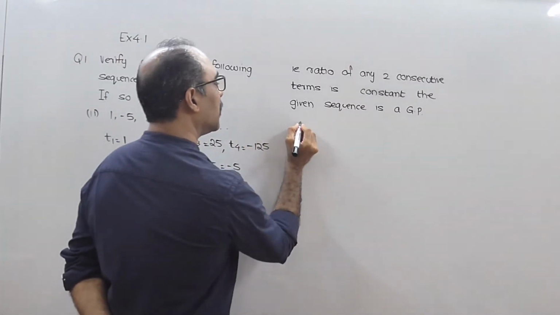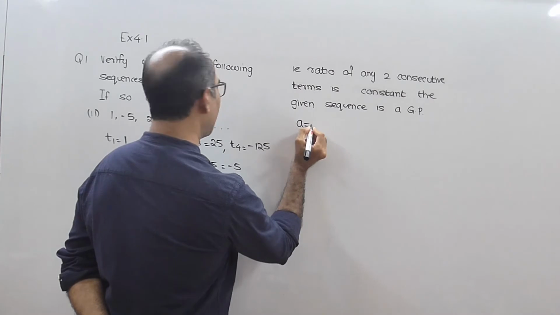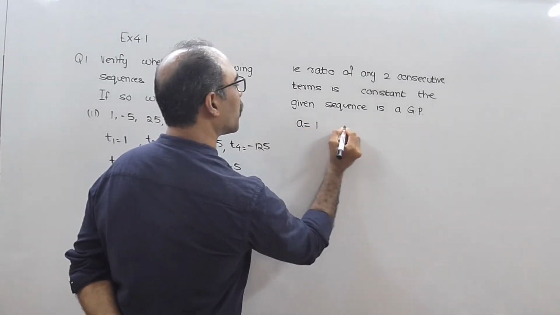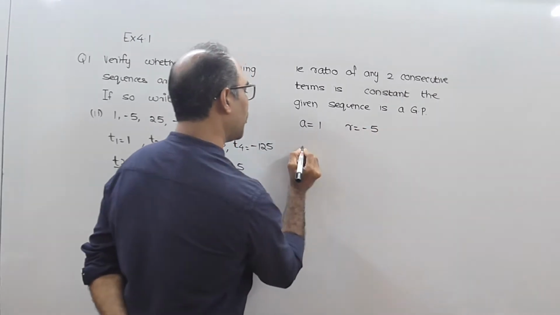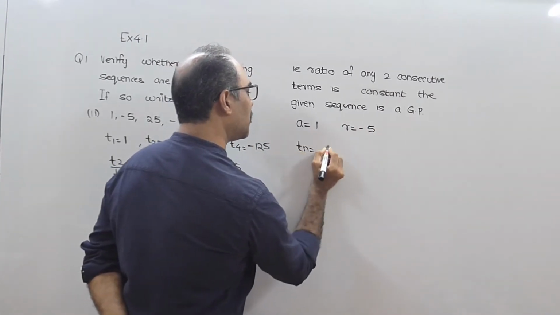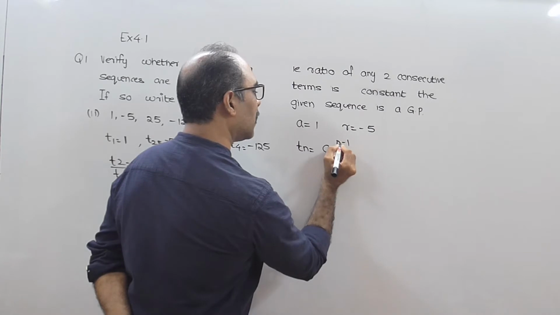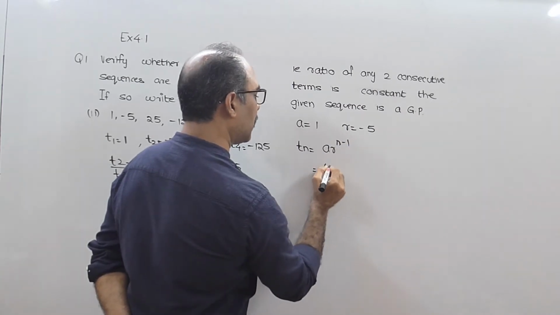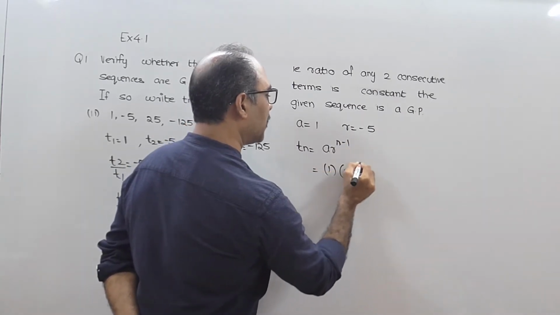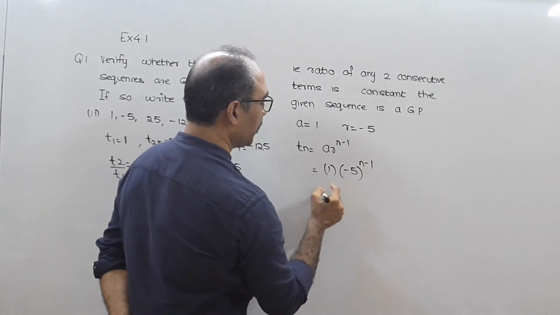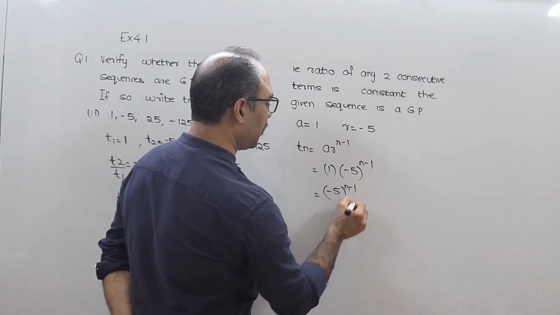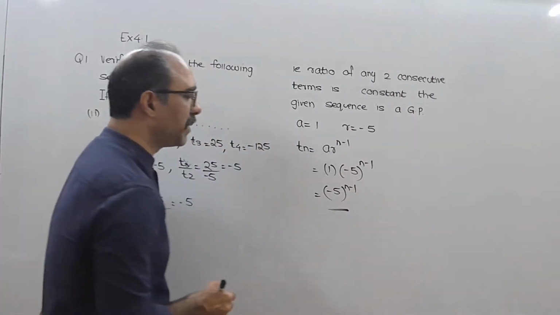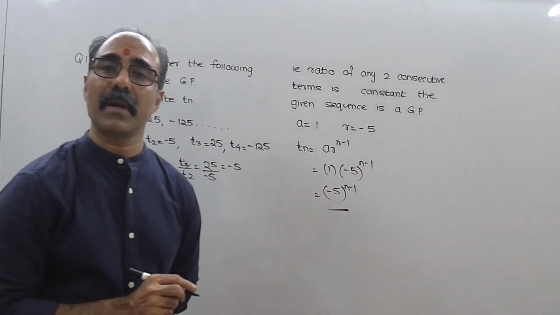Right. Now, if it is a GP, then we have to find the nth term. A is the first term, which is 1, and R is the common ratio, which is minus 5. So I will say that my nth term Tn is A R power n minus 1. That will be 1 multiplied by minus 5 raised to n minus 1. 1 is a universal multiplier, so it makes no difference. 1 into any number will give the number itself. Therefore, the answer will be minus 5 to the power n minus 1.